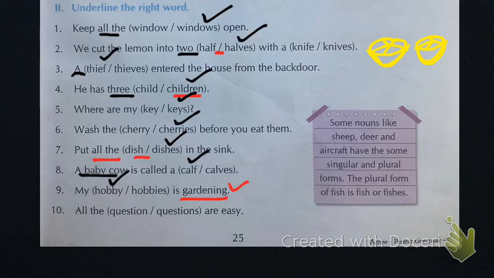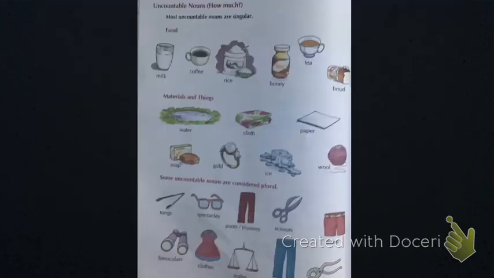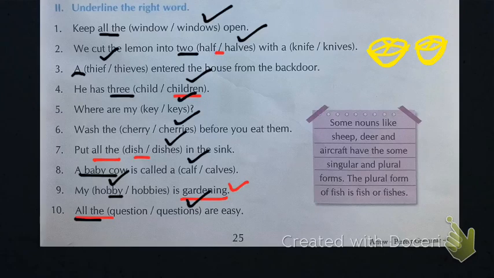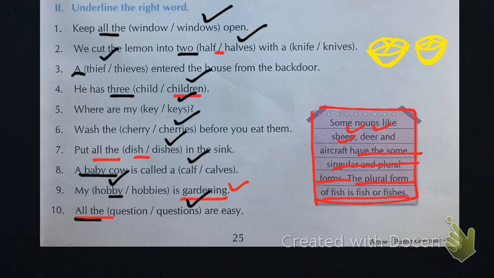So next, "all the ___," it will become questions. Okay, all the questions. I hope you have understood. Here you can see in the box, sheep. Now some nouns like sheep, deer and aircraft have the same singular and plural forms that I talked about, and they do not change.